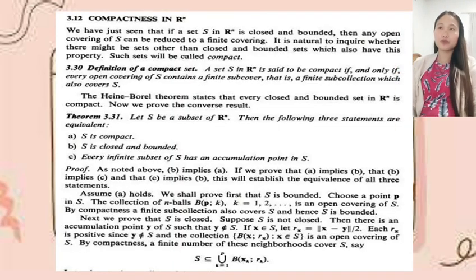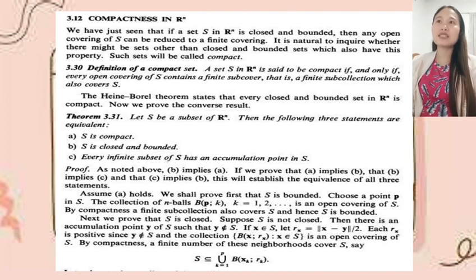Now let's move to compactness in R^n. We have just seen that if a set S in R^n is closed and bounded, then any open covering of S can be reduced to a finite covering. It is natural to inquire whether there might be sets other than closed and bounded sets which also have this property. Such sets will be called compact.